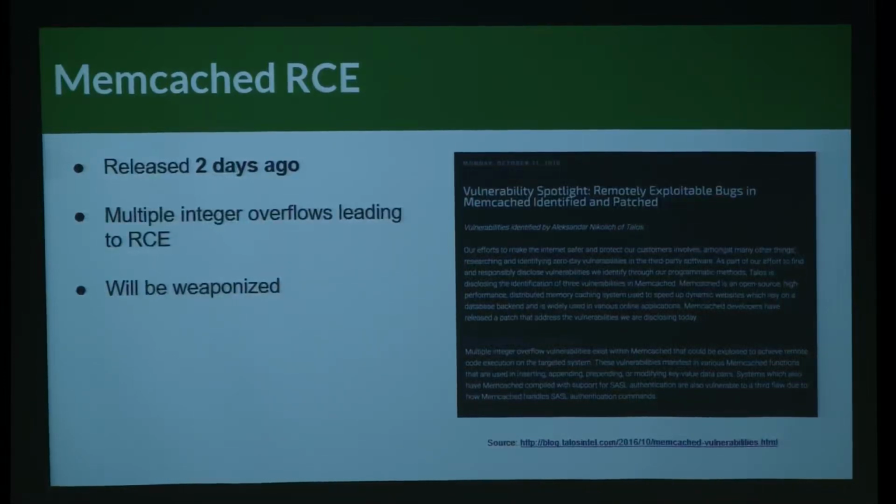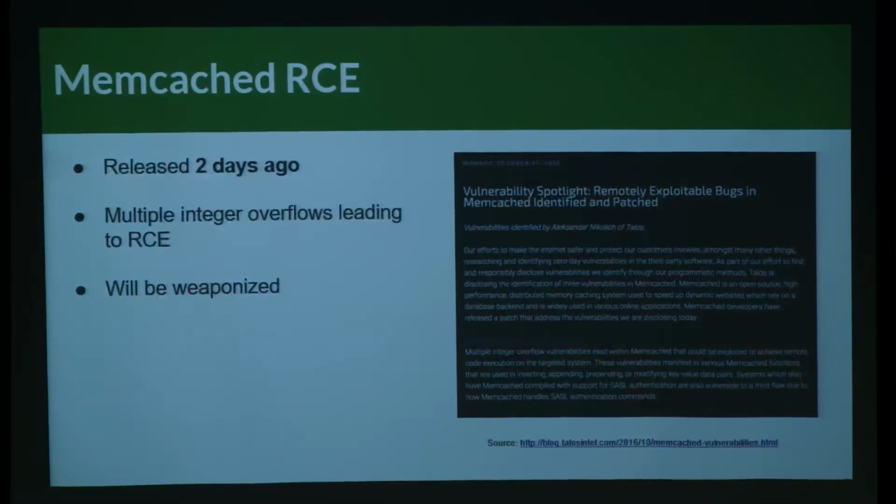So you just have to fiddle with the memory a little bit. It's exploit math that's above my head. But all that being said, this is a perfect example and a great thing to look out for, because this will be weaponized. We talked about Memcached being the number one software that we're seeing out there with close to 77,000 exposed instances. As soon as someone releases a weaponized proof of concept, it's going to be a bad day.